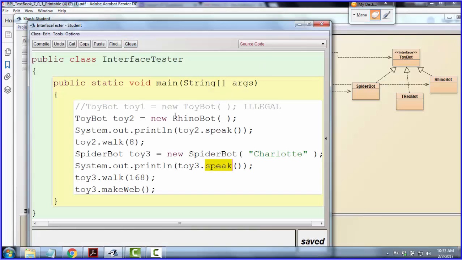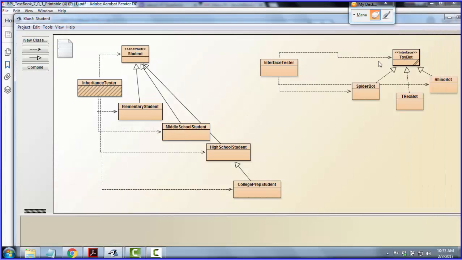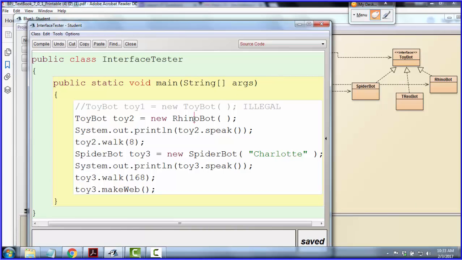How does it know what to say? Well, the RhinoBot constructor said it was a RhinoBot. The SpiderBot constructor said it was a SpiderBot. And the same thing should happen with T-Rex. It didn't matter what was on the left, right? It never said I am a toybot. In fact, that was impossible. If you remember, when I first wrote the speak method, I tried to make it say I am a toybot. It wouldn't even let me. So there was no way it was going to come up to here to execute a method. It had to run it from the RhinoBot side. So it should be a little less confusing here.